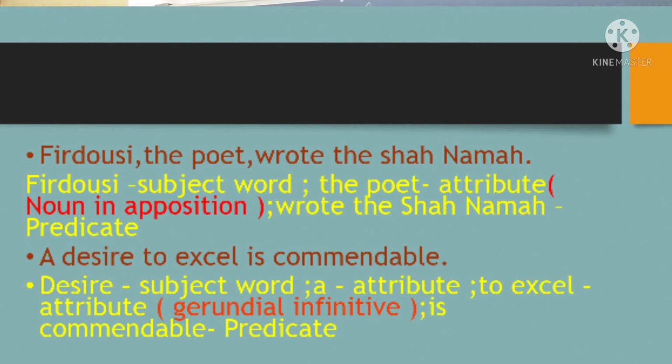A desire to excel is commendable. Actually, the subject is a desire to excel. In that, what is the chief subject here? The important subject here? Desire. So that will be the subject word. And a will be an attribute and to excel also will be an attribute. So to excel is a gerundial infinitive, the to-infinitive. And is commendable will be the predicate.